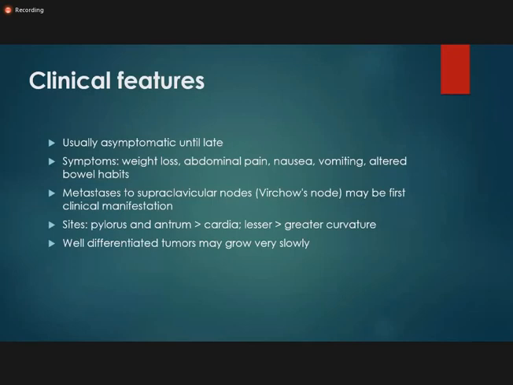Metastasis is usually to the supraclavicular node, that is the Virchow node, and it may be the first finding. It means that the patient comes for the first time when the tumor has unfortunately metastasized. The most common sites are pylorus and antrum, followed by cardia. The lesser curvature is usually more prone to this adenocarcinoma as compared to the greater curvature. Well-differentiated tumors may grow very slowly as compared to poorly differentiated tumors.